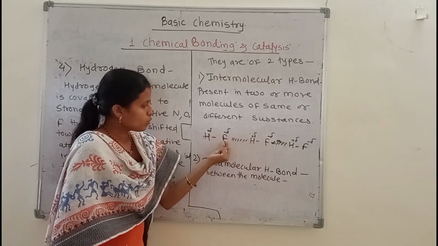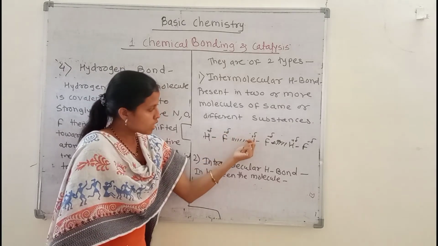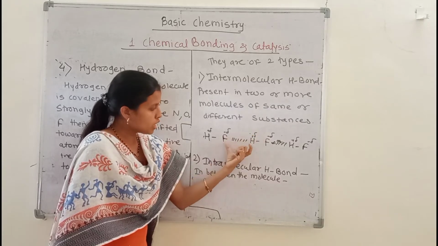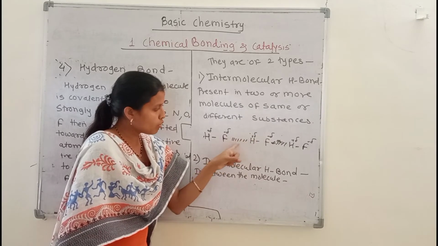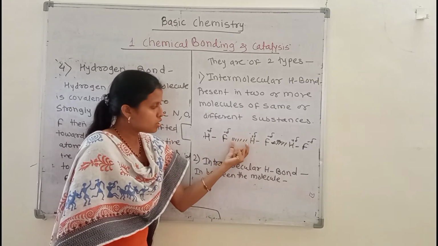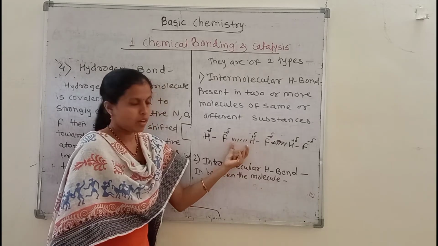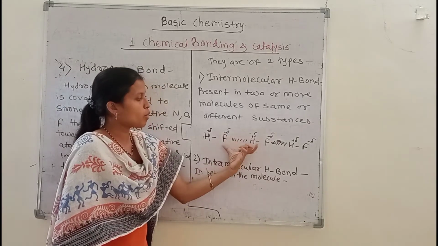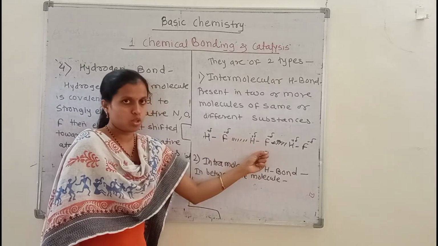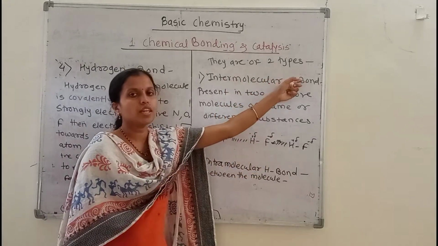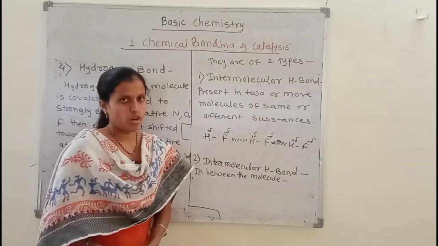Okay, so this fluorine has an electronegative charge and this hydrogen has an electropositive charge. They come close to each other and a weak force of attraction will be there. This is the hydrogen bonding. This type of hydrogen bonding formed between two different molecules is called intermolecular hydrogen bonding.